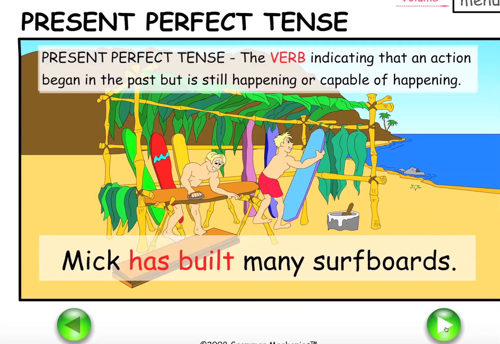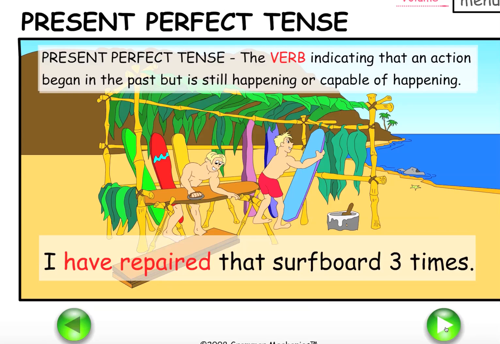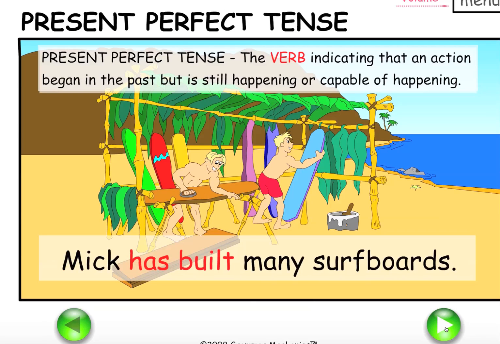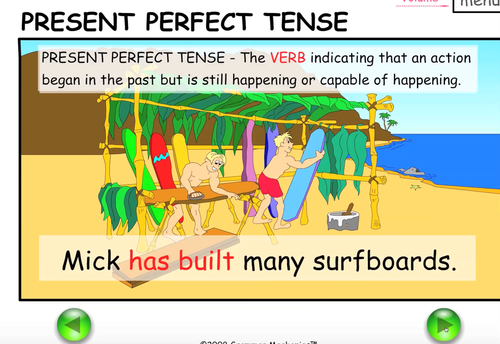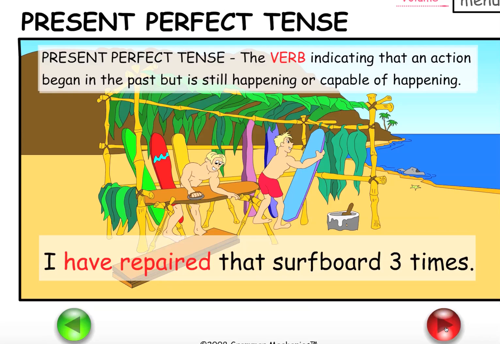The present perfect tense. The present perfect tense is the verb form indicating that an action began in the past but is still happening or capable of happening. Mick has built many surfboards. He has done them in the past and he can still do it. I have repaired that surfboard 3 times, an action that happened in the past. The present perfect tense is the verb indicating that an action began in the past but is still happening or capable of happening.